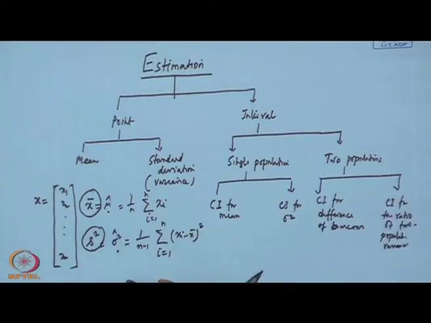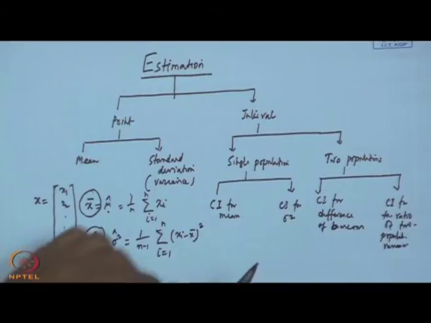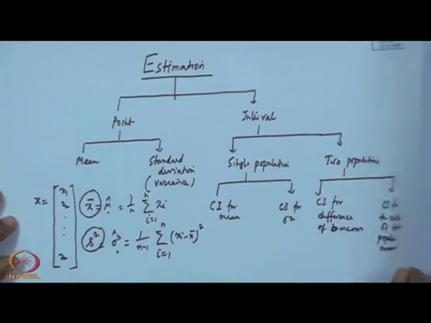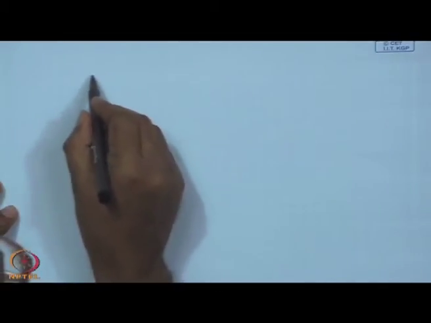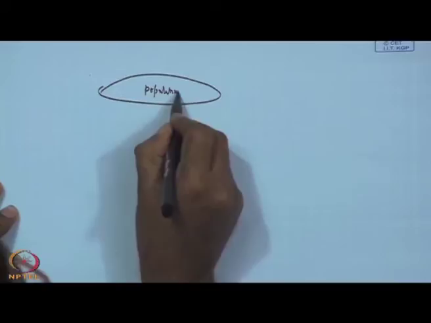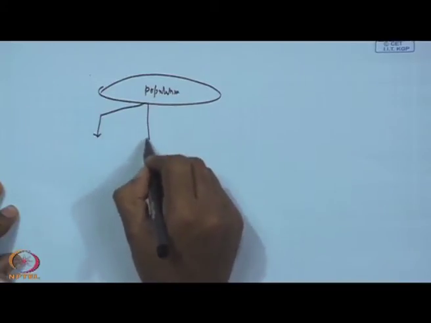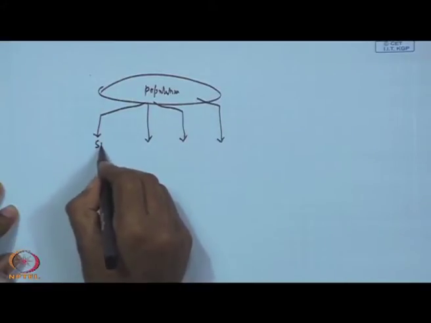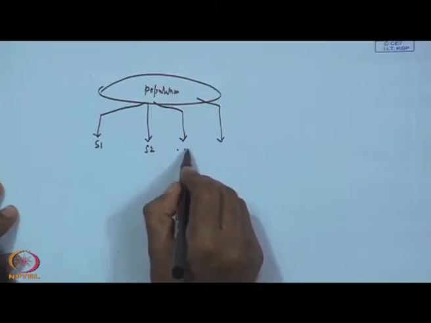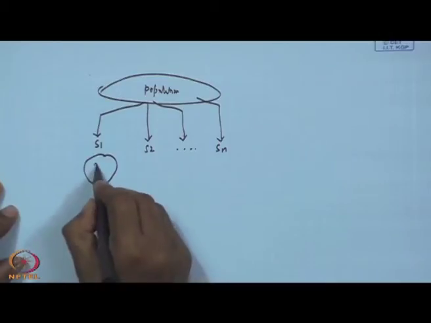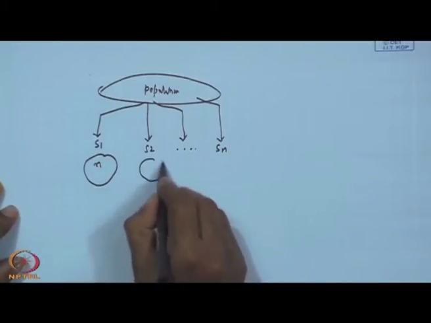Now, as we discussed in the last class, what will happen when I go for several samples collected from a population. This is my population, and suppose you have collected sample 1, sample 2, up to sample n, all with equal sample size n.